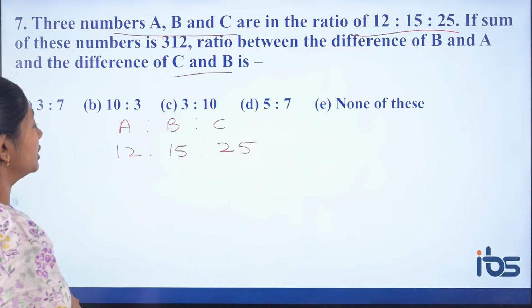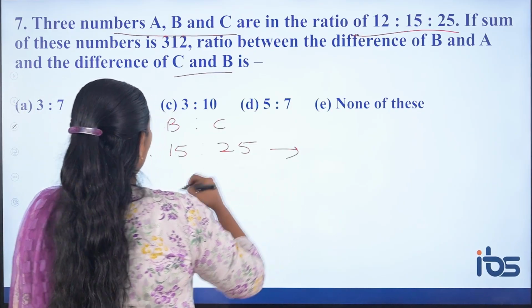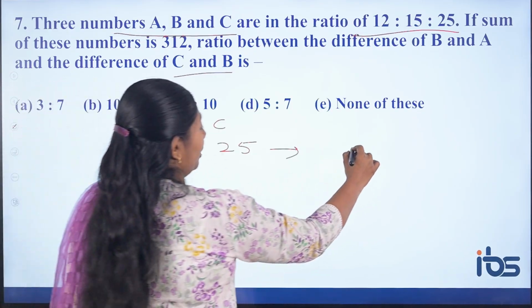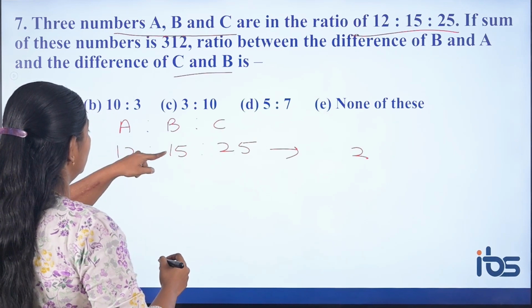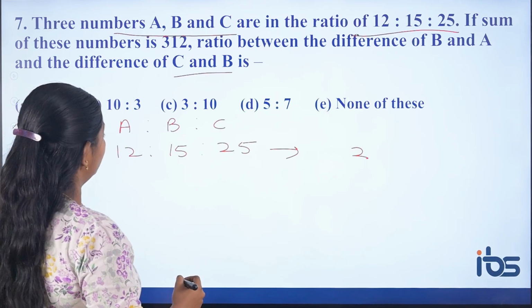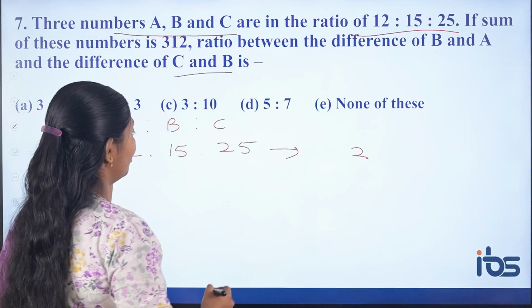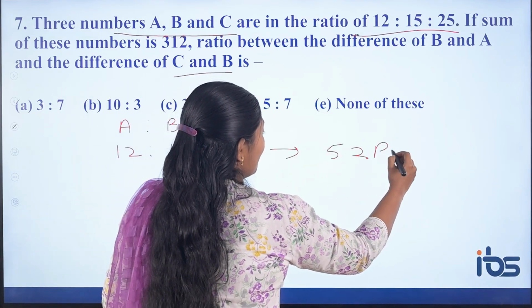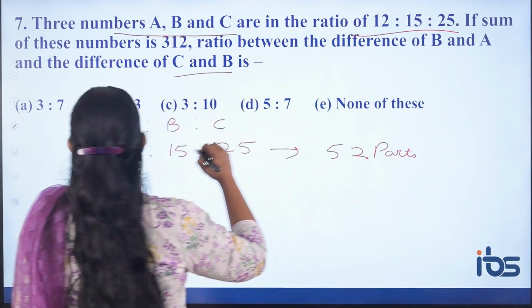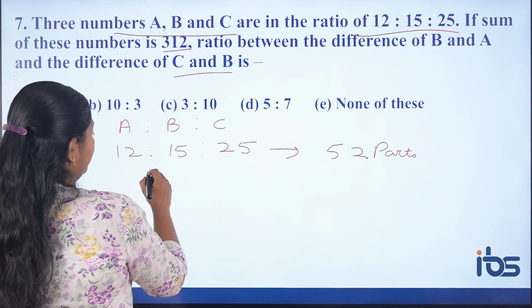So total how many parts? 12 plus 15 plus 25, we have 52 parts. So these 52 parts are nothing but 312.